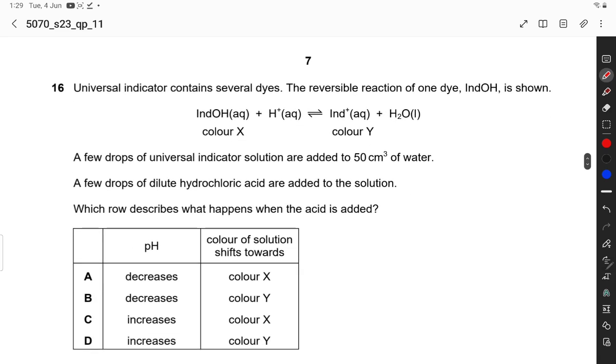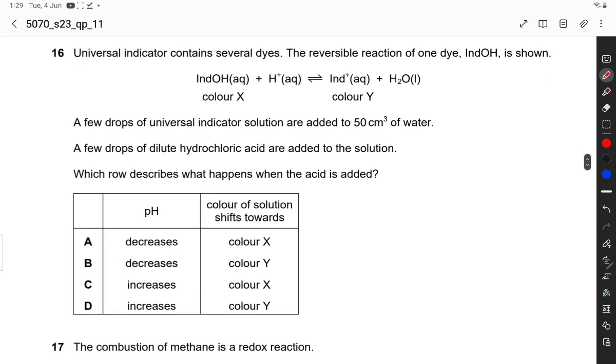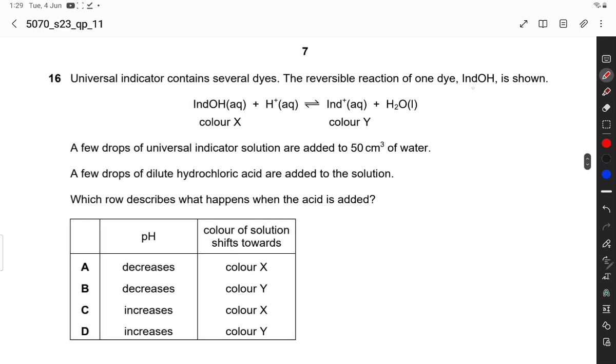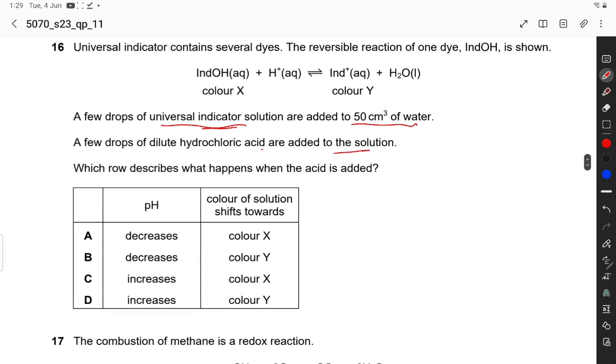Question number 16. Universal indicator contains several dyes. The reversible reaction of one dye in the indicator is shown: HIn plus H positive, indicator positive, plus water, color X and color Y. A few drops of universal indicator solution are added to 50 cm³ of water. A few drops of dilute hydrochloric acid are added to the solution. Which row describes what happens when the acid is added?